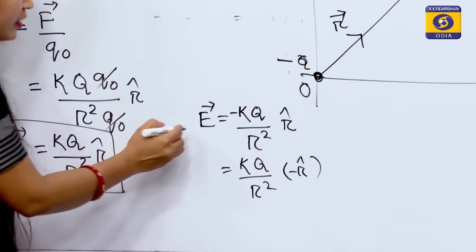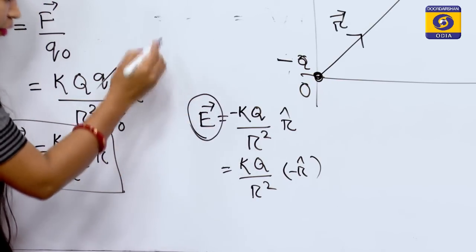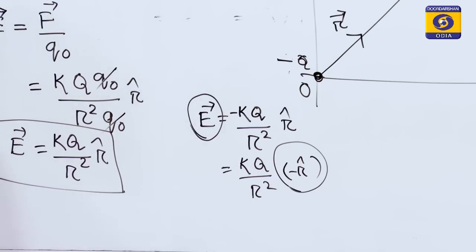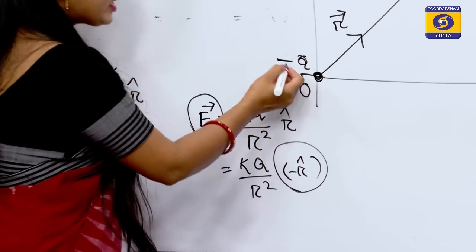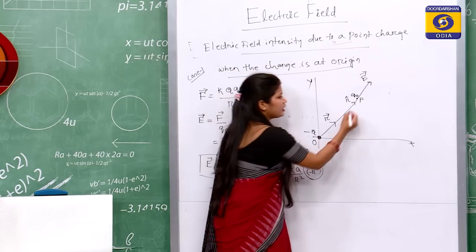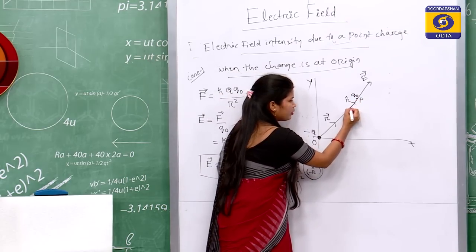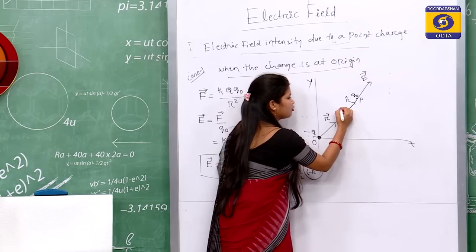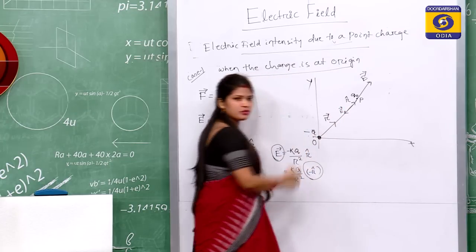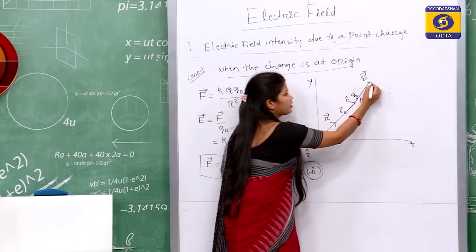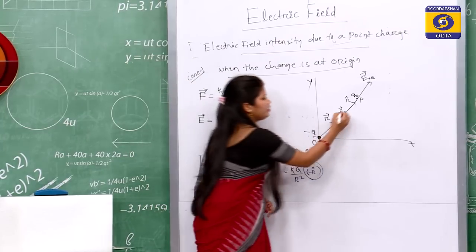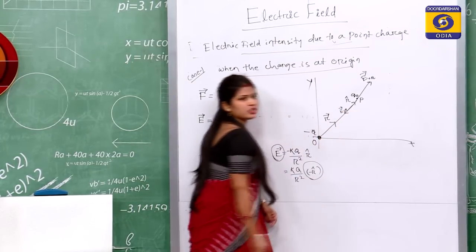It means the direction of electric field is along minus r cap. That means, for negative source charge, the electric field will be directed towards the negative source charge. This is for positive source charge and this is for negative source charge.